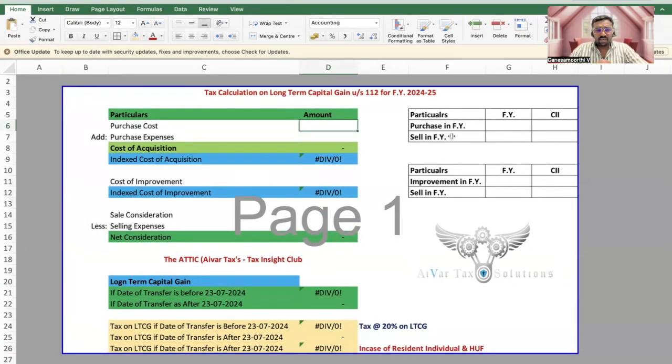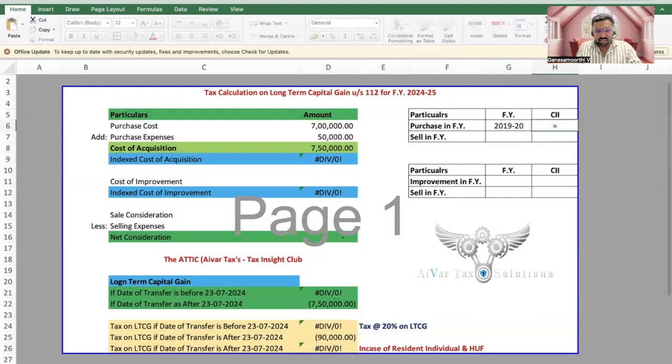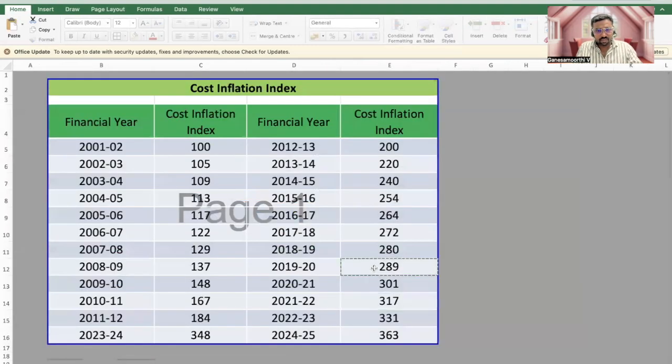So this is our Excel template. It is a very simple one, not a complex one, so it is very easy to get the tax calculation for long-term capital gain. For example, we may enter the purchase cost here. Assuming the purchase cost was 7 lakh and purchase expenses are 50,000, the total cost of acquisition will be 7,50,000. The purchase happened in 2019-20, so the cost inflation index for 2019-20 will be 289.